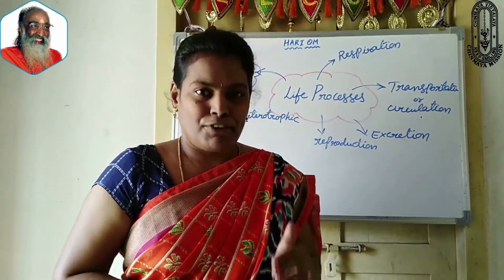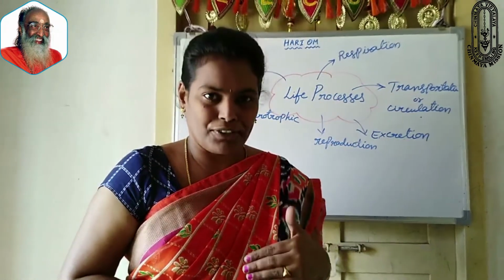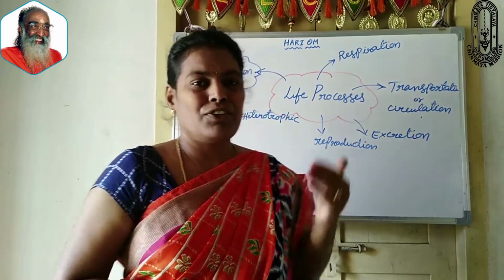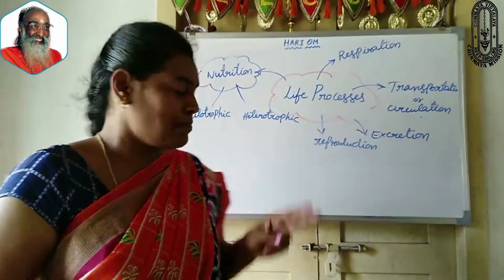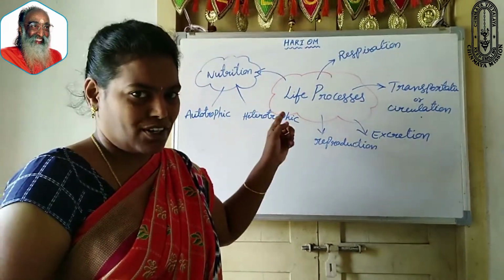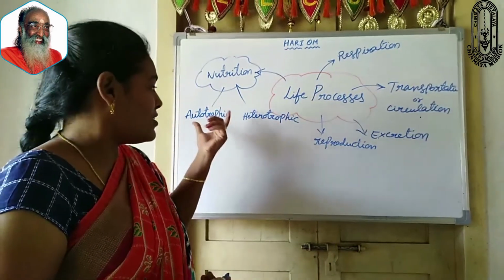Depending on the mode of nutrition, that means in what way they are getting their food, nutrition is classified into two types. First one, autotrophic nutrition. Second one, heterotrophic nutrition. And again, if you observe what is meant by autotrophic, now let us discuss on this.